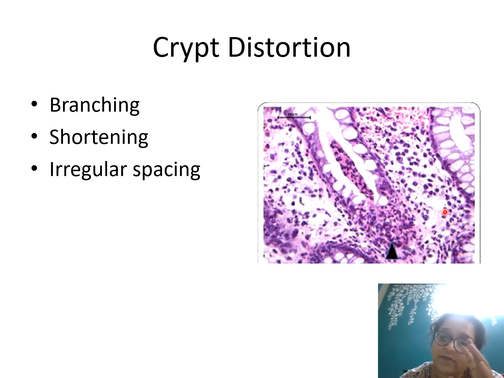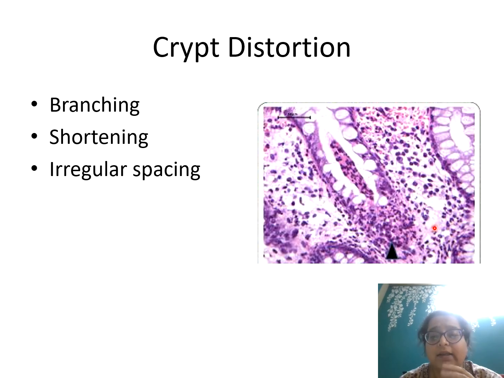Feature of activity means there's neutrophilic inflammation and infiltration, cryptitis and cryptapsis. Feature of chronicity is branching of the crypt, shortening, irregular spacing between two crypts. And if you're getting both together, then it is most likely an active on chronic. So there are features of activity on a chronic background, and this means this is a relapsed IBD or a recurring ulcerative colitis. Right now the patient is having an active attack, but the background shows that he's had it before also. Okay, got it?